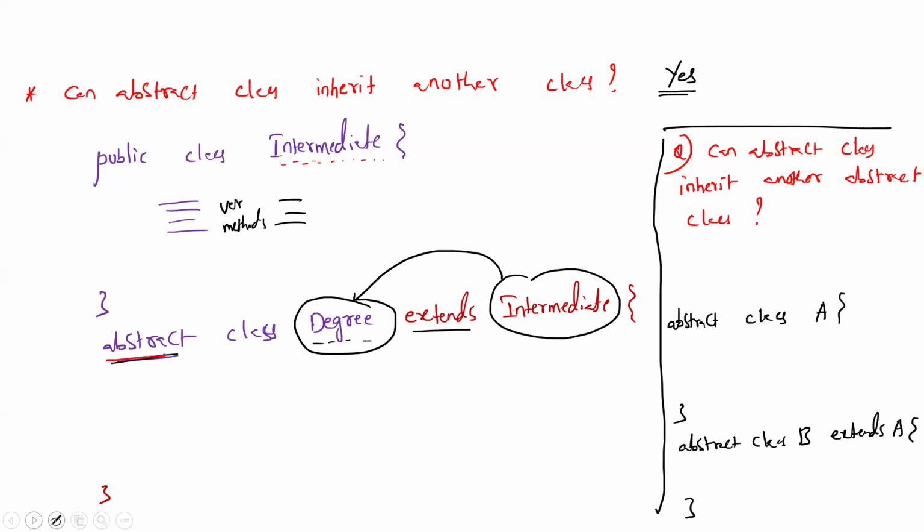Possible or not possible? What's the answer? Yes or no? If no, tell me the reason.